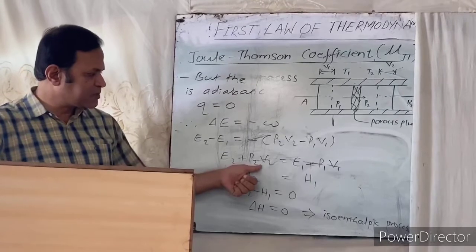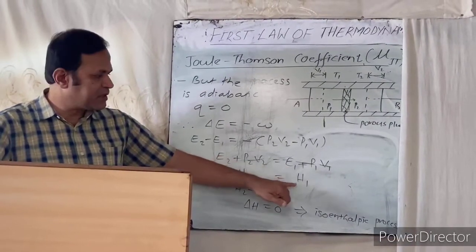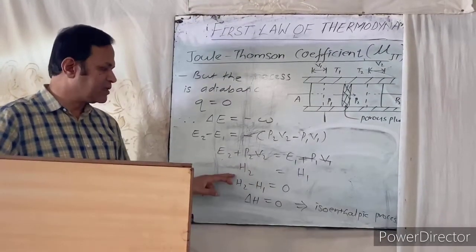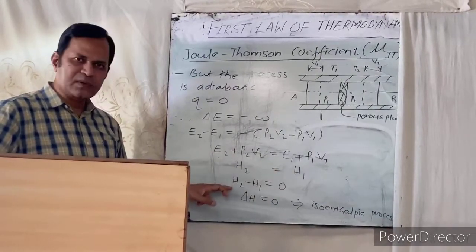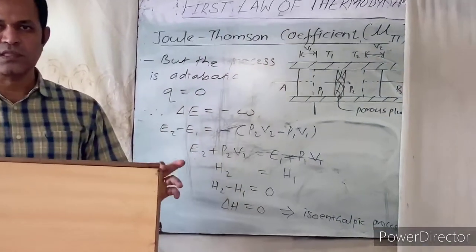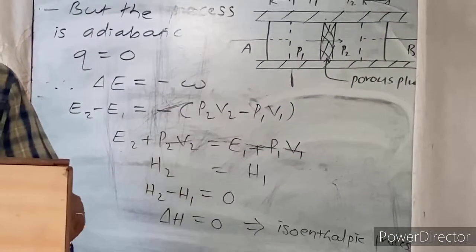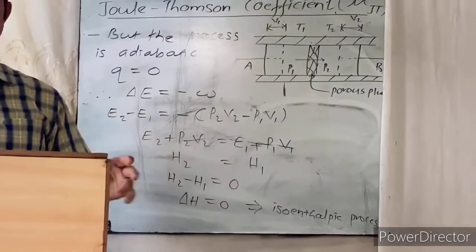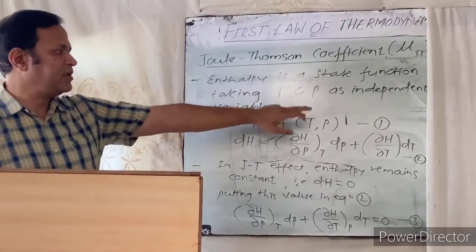Therefore, E2 plus P2V2 becomes H2, and E1 plus P1V1 becomes H1. Left hand side is H2 and right hand side is H1. Therefore, H2 is equal to H1. That means H2 minus H1 is equal to 0, that is delta H is equal to 0. Thus, adiabatic expansion of a real gas occurs not with constant internal energy but with constant enthalpy, and this is called an isoenthalpic process.